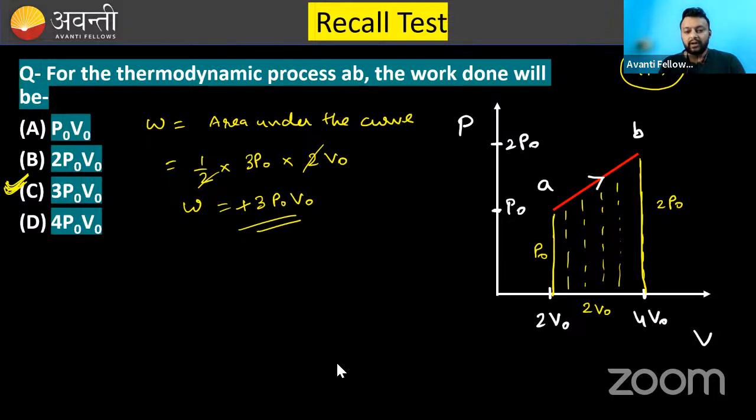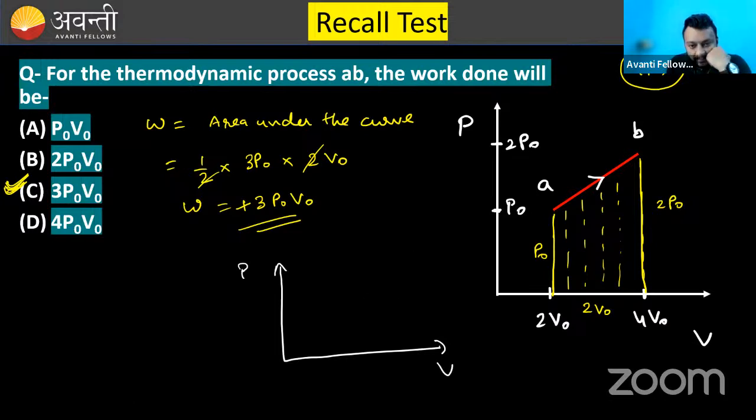Okay. One more question I want to ask you, just a simple question you need to answer. For example, this is again a PV diagram. This is another question. Simple question, but what if I say that this is a thermodynamic process from A to B. What will be the work done in this process AB? Can anyone answer? Try to answer.